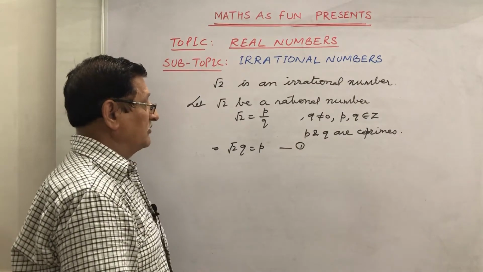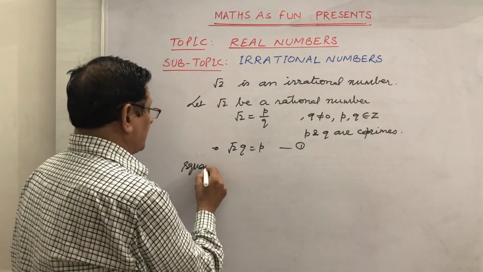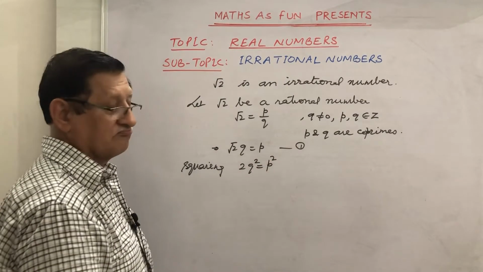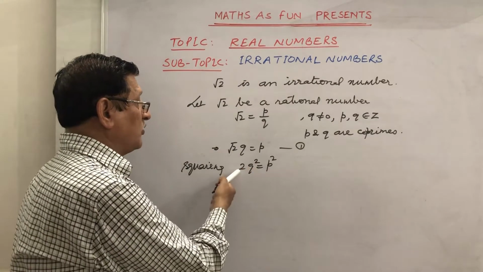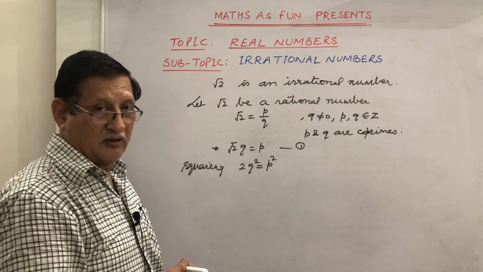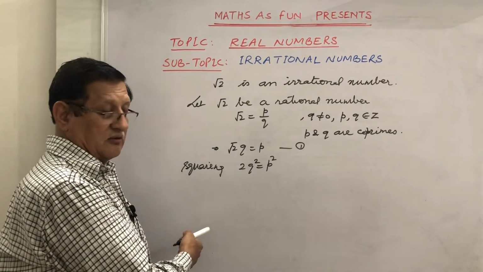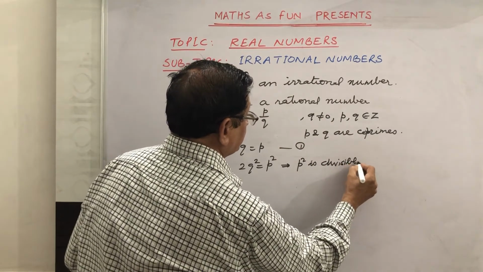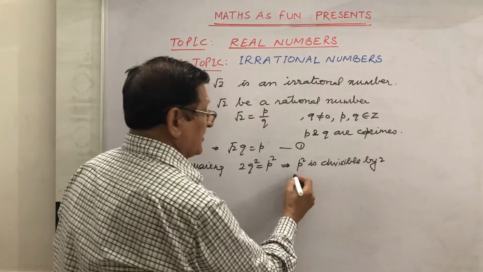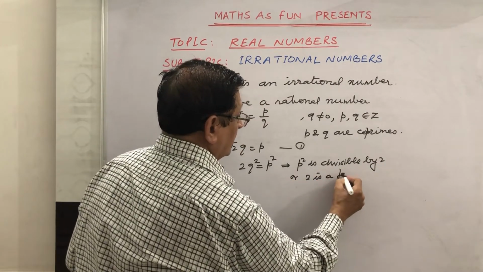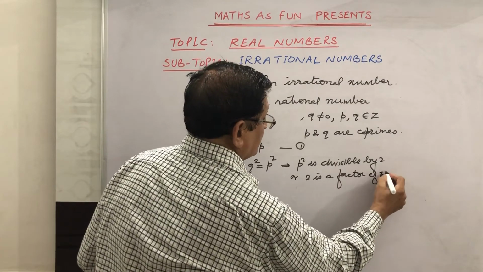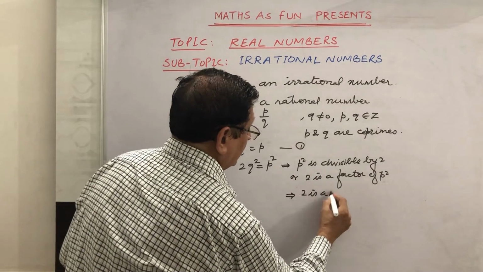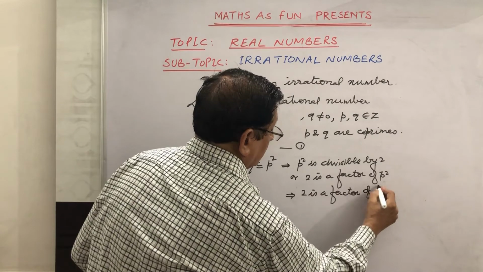This we take as equation number 1. If we square both the sides of it, we find 2Q square is equal to P square. This says that P square is a multiple of 2. It is divisible by 2. This implies that P square is divisible by 2. Or we can say that 2 is a factor of P square. And we know if 2 is a factor of P square, certainly 2 is a factor of P.